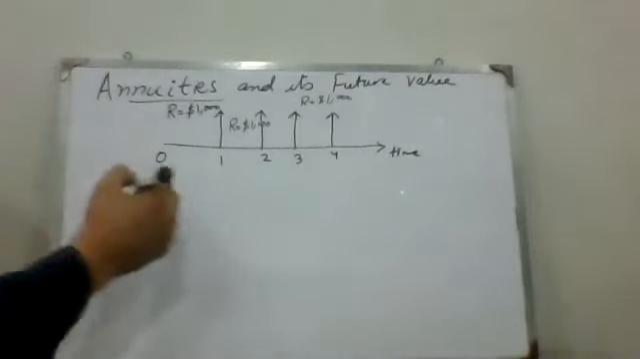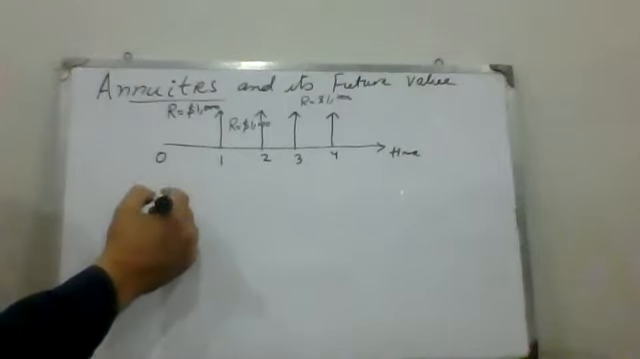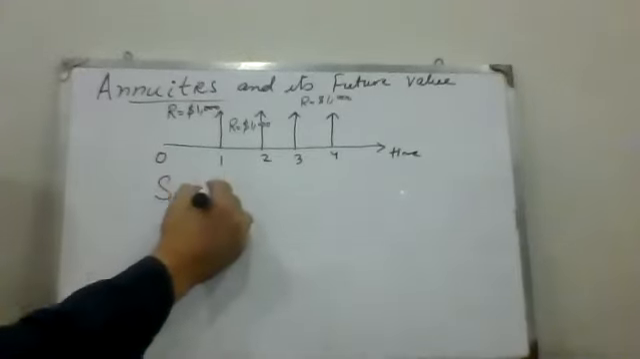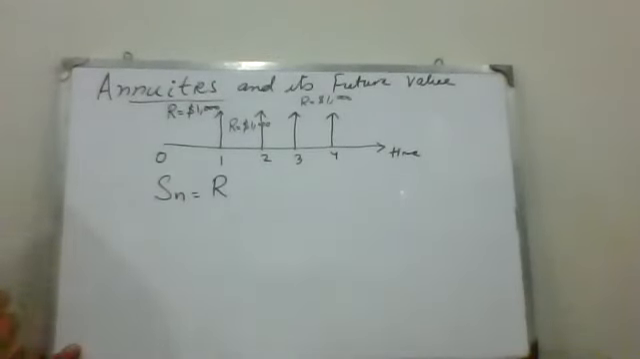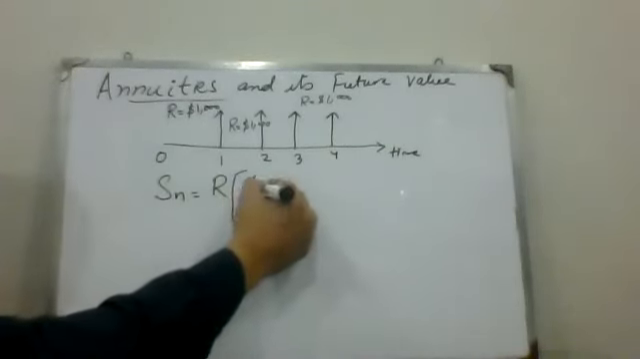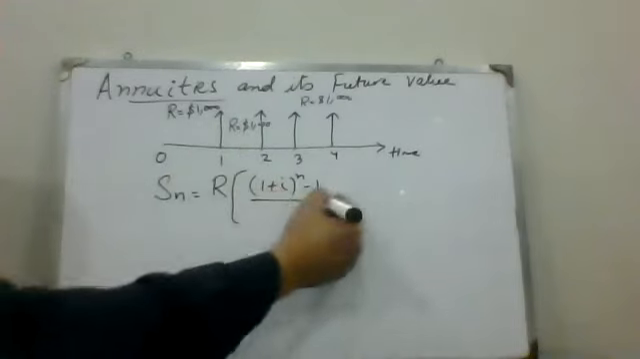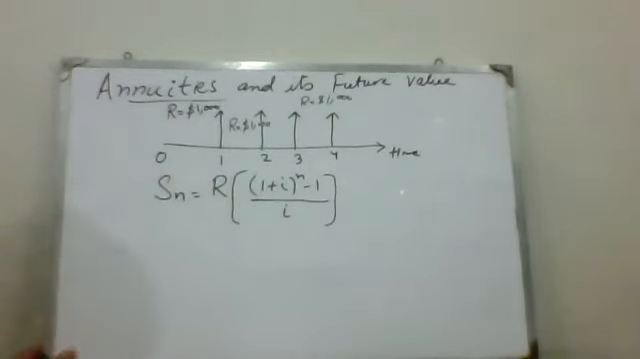The future annuity formula is represented as Sn is equal to R into (1 plus I) whole power n minus 1, divided by I. That is the formula for calculating the future annuity of any problem. With this formula we calculate our amount.